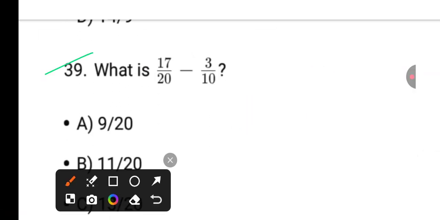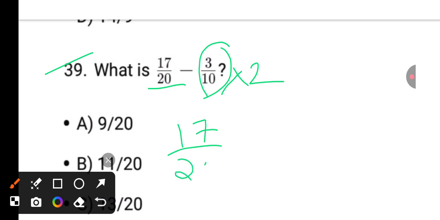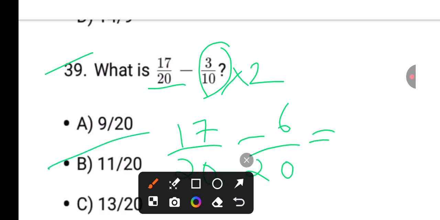Next, 7 by 20 minus 3 by 10. Again make this as equals to 20. Multiply by 2. This is 7 by 20 minus 6 by 20. It is 17 minus 6. 17 minus 6 is 11 by 20.